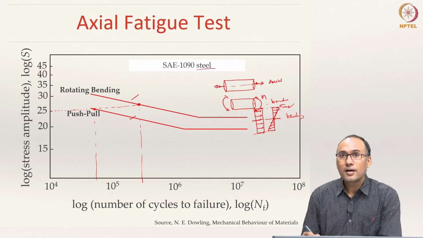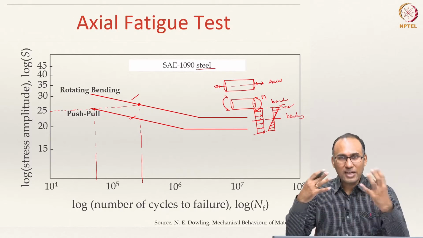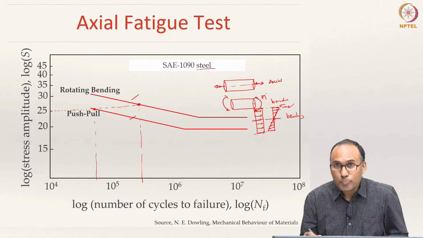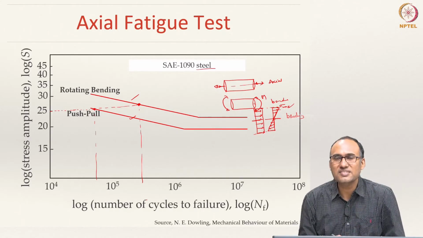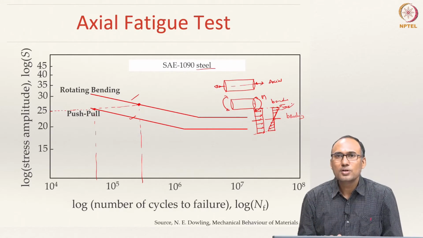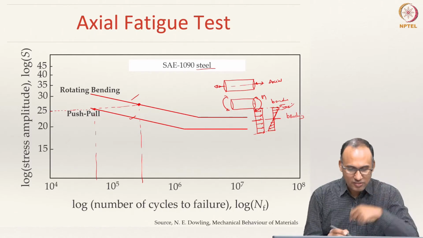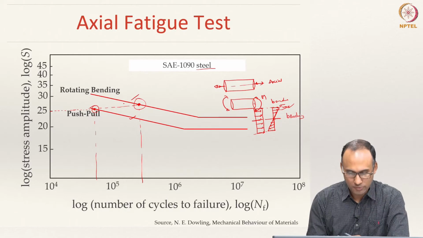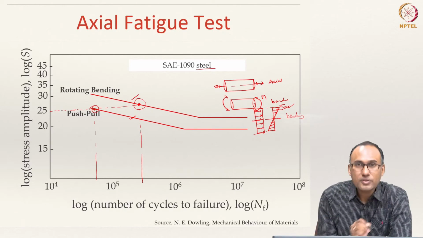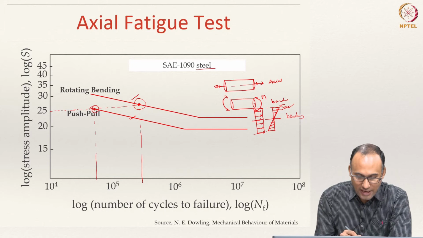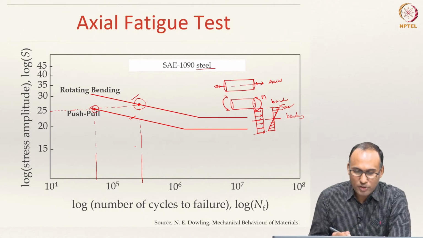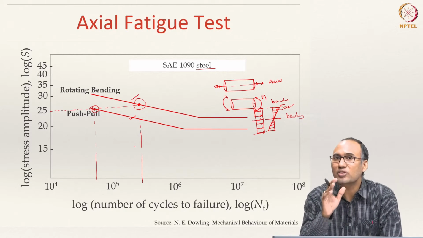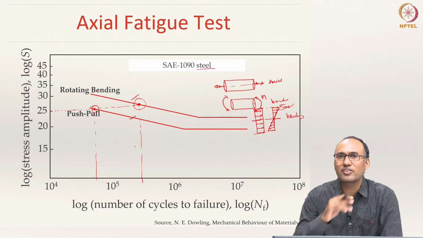Imagine you have a micro crack network. There are more micro cracks that are prone to experience a higher state of stress compared to the beam bending test, and that is the reason why this is much more severe compared to the beam bending scenario. That is why for the same stress amplitude, your axial loading will give a lower life compared to the rotating beam bending test. Okay? So, axial fatigue is actually going to be more severe than pure bending fatigue, keep that in mind.